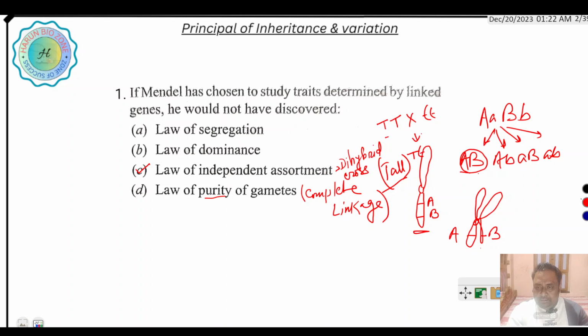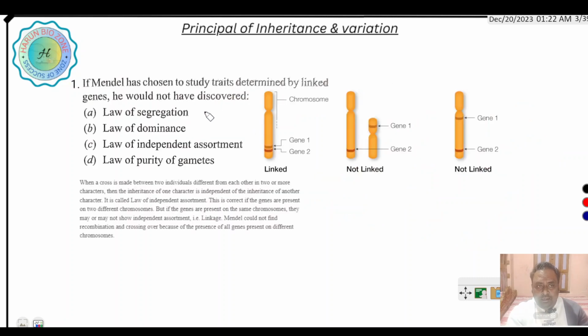Next question is about linkage. When the genes are present on the same chromosome, they show linked genes. But when the genes are present on different chromosomes, they are not linked, they show recombination or crossing over.